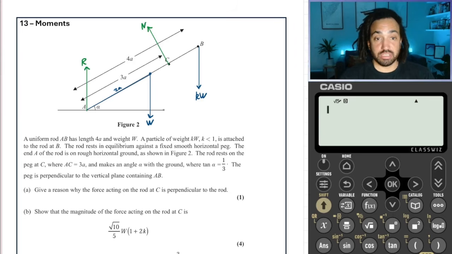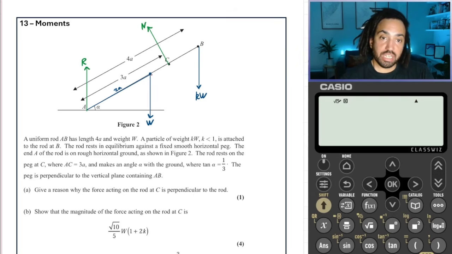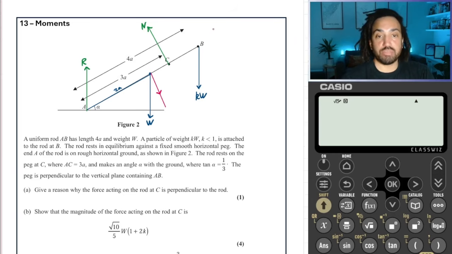for no particular reason. Okay, now we're also going to want to do the components of all of these forces, because when we're using moments, we need forces that are perpendicular to the ladder. So I want to find the component of that force, and that will be W cos of alpha.